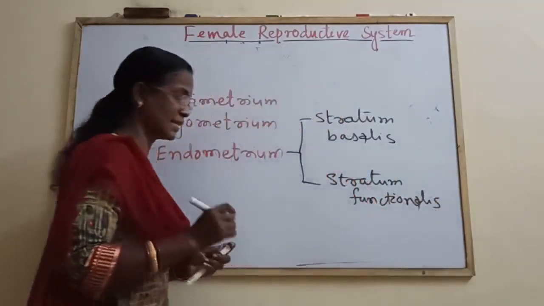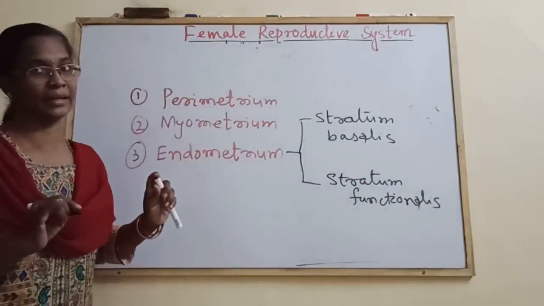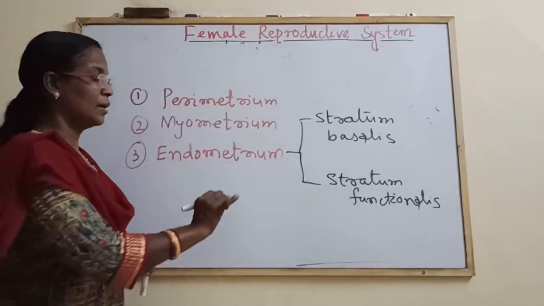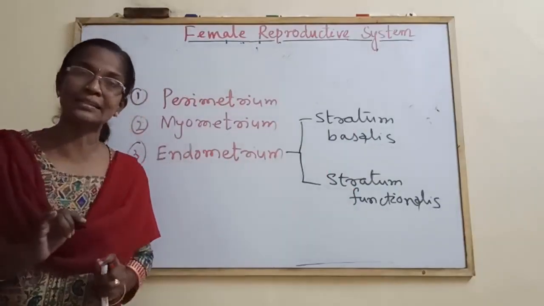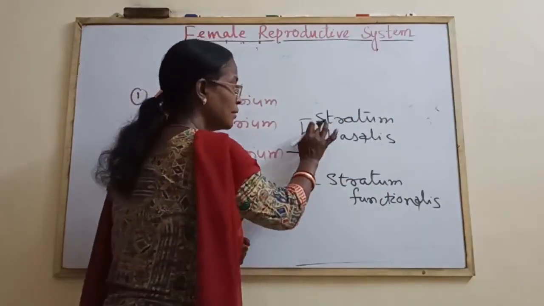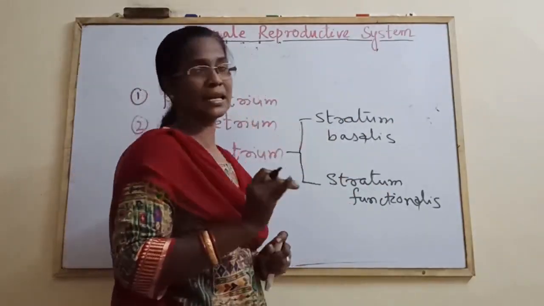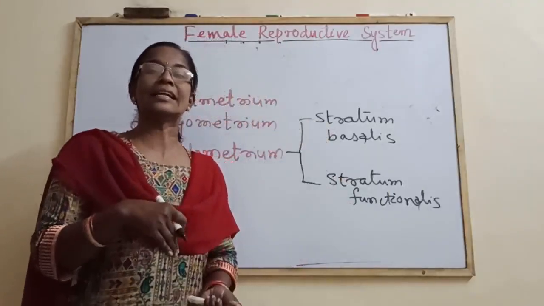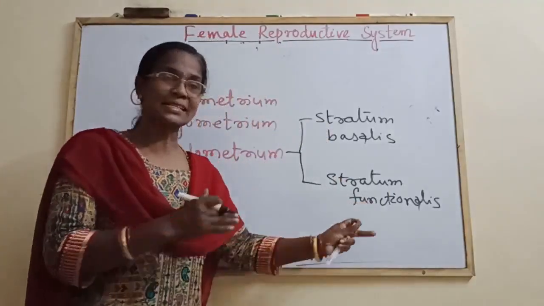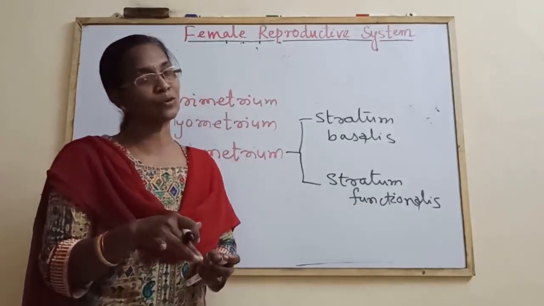You have to write in sentences, not like this; just for your understanding I am writing points due to lack of time. While writing in sentences, these points have to be underlined. The stratum basalis is the basal layer, and the stratum functionalis, every month, gets larger, gets separated, and again by proliferation a new layer is formed.